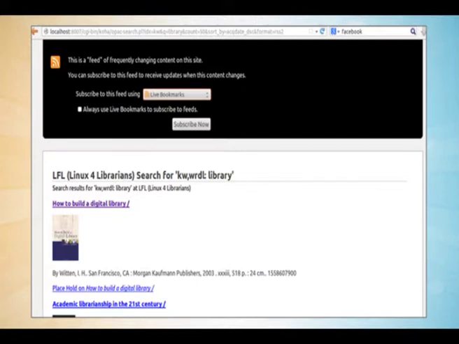This feed reader is already integrated with Mozilla Firefox. The moment I click save, all data available, or all bibliographic records available in my library system, will be listed here. And not only that, suppose now there are 5 books available against my query, and tomorrow a new book is added which perfectly matches my query. So automatically this RSS feed will give me an alert that new content is updated in your library system, you can have a look at it. So this kind of use of RSS can create a current awareness tool.